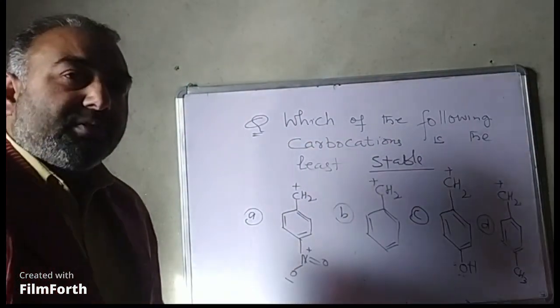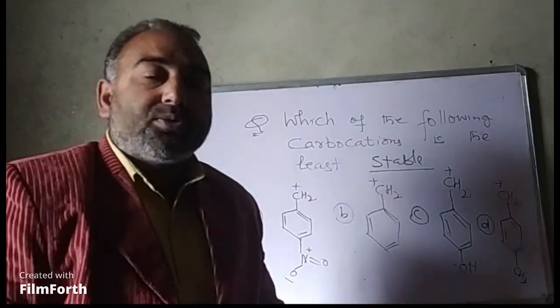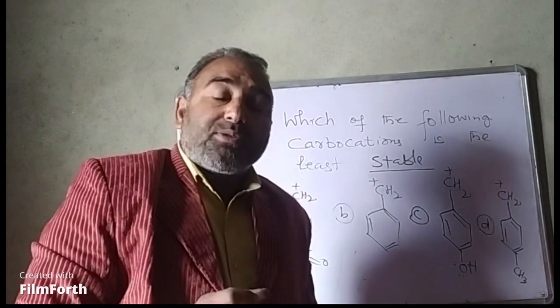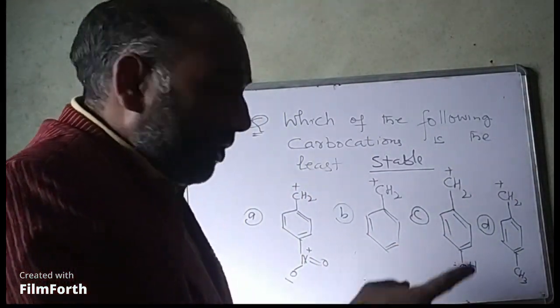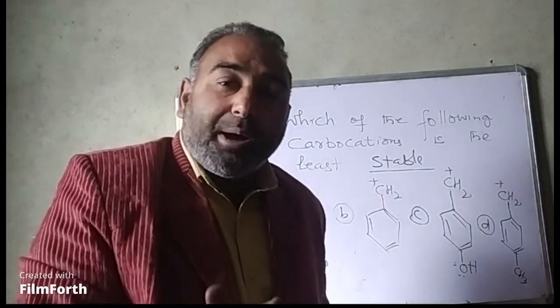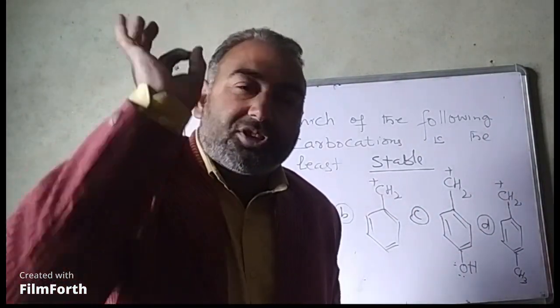So these are the 4 options, and we have to tick mark that carbocation which is the least stable.